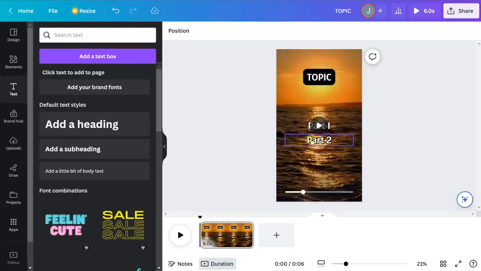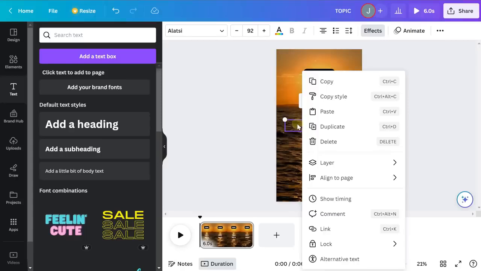One last thing, we don't want both of these sets of text to show at the same time, right? It's part 1, whatever the hook is, part 2, whatever the punchline is. So we want to adjust the timing of when these show so they don't overlap. So to do that, we're going to right click on part 1 and we are going to click show timing.